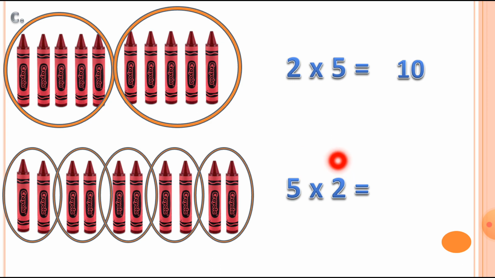There are 2 crayons in each group. So 5 2s is also equal to 10. You can see 2 5s is equal to 10 and then 5 2s is also equal to 10.